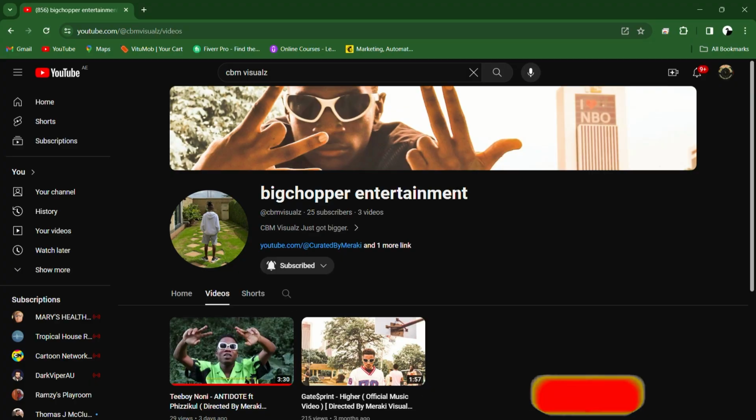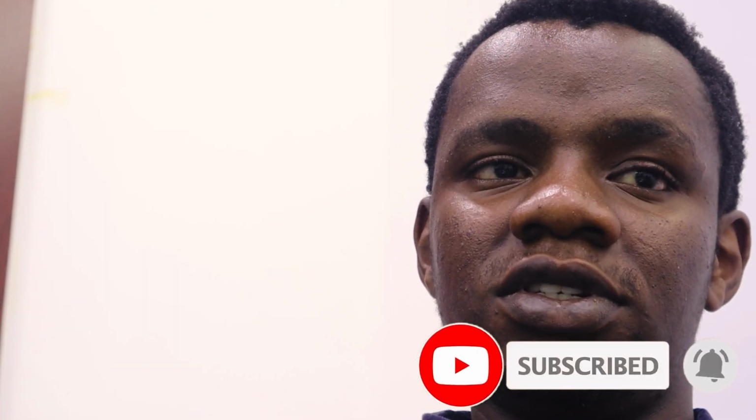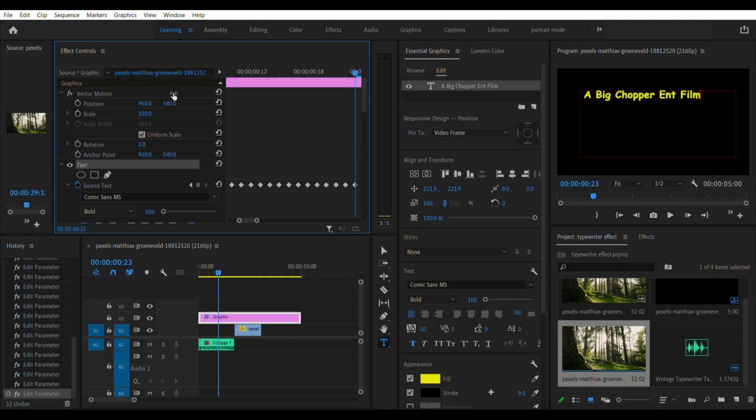As you can see, the color is nice, the font is bold, and now I'm going to use the effects control panel to center the text. I want it to be exactly at the center, so just use the position, move it, play with it around.